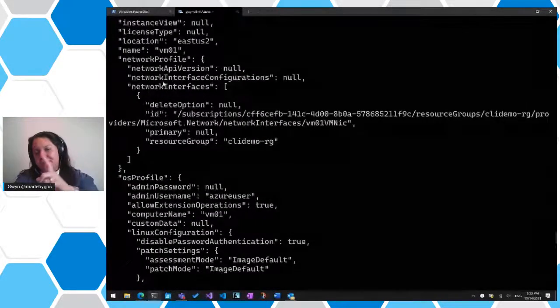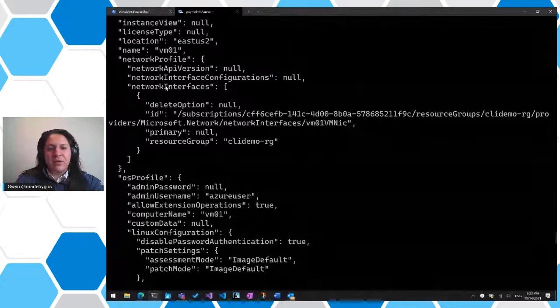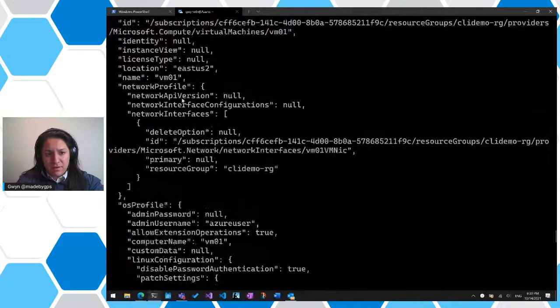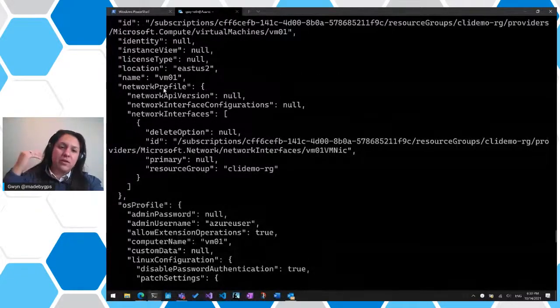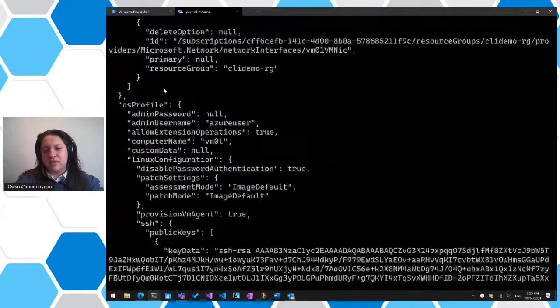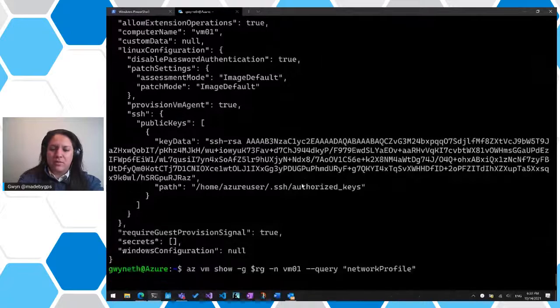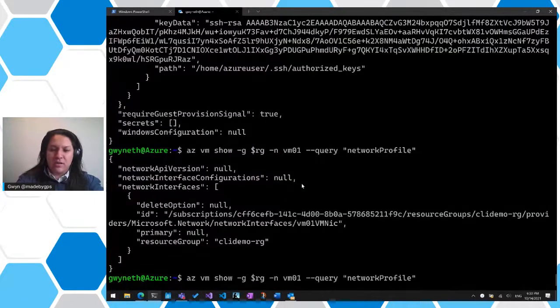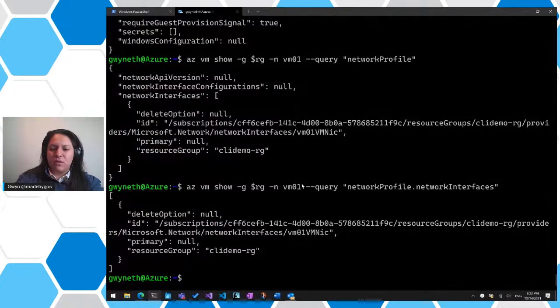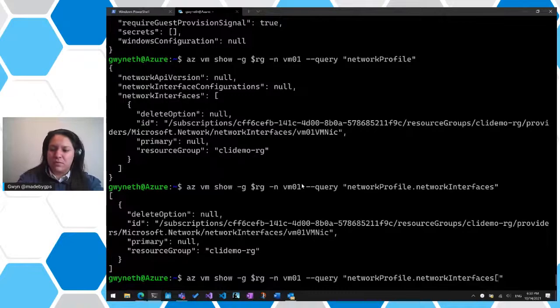Oh, okay, here's the mistake that I made. I was just providing network interfaces, but there's actually a level above that's networkProfile. So I'd have to do networkProfile dot networkInterfaces and then provide the actual one that we're looking for. If I do networkProfile, it will give us that entire entry. If I do networkProfile.networkInterfaces, it should provide us all the interfaces, but since we only have one, we'll get the same sort of output if we put in 0.